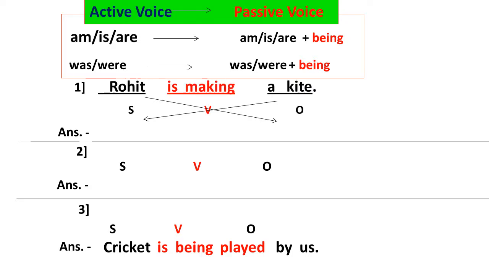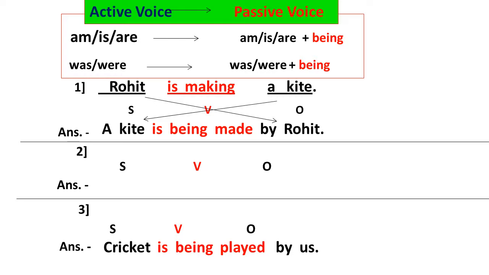And is making is present continuous tense. This sentence shows present continuous tense. The answer will be: a kite is being made by Rohit. We change the place of the object, a kite, to the subject position. Rohit is the subject, and we change its place so it comes at the last. And we also change the verb form: is making is converted into is being made. With the help of the formula and the charts, we write the correct answer.